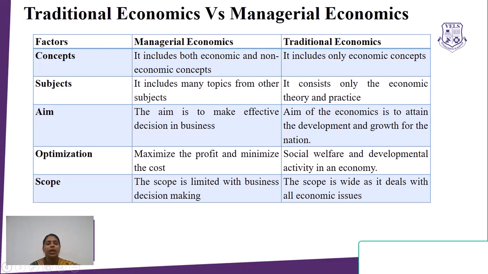The aim of managerial economics is to make effective decisions in business, whereas in traditional economics, the aim is development and growth of the nation. On the basis of optimization, managerial economics aims at profit maximization and cost minimization. The main aim of optimization techniques in managerial economics is to maximize profit and minimize cost. When it comes to traditional economics, social welfare and developmental activity of the economy are the two major optimization goals of a traditional economy.